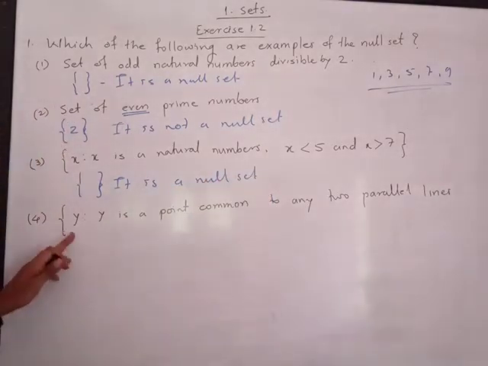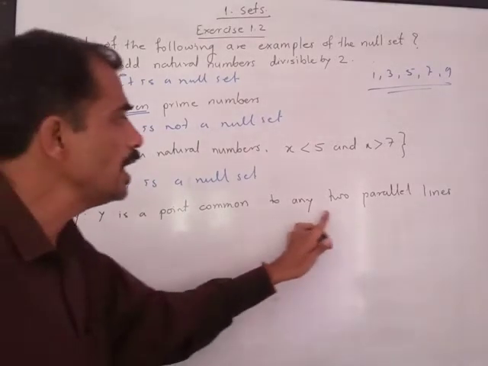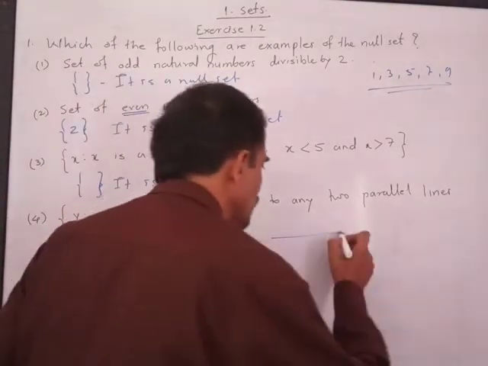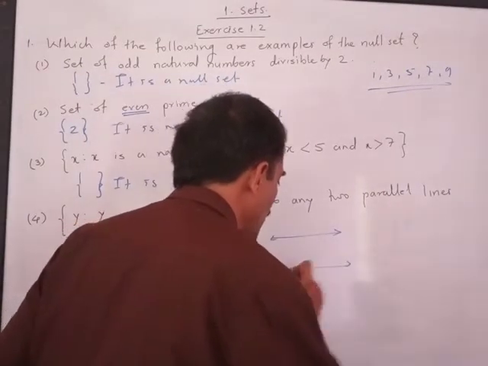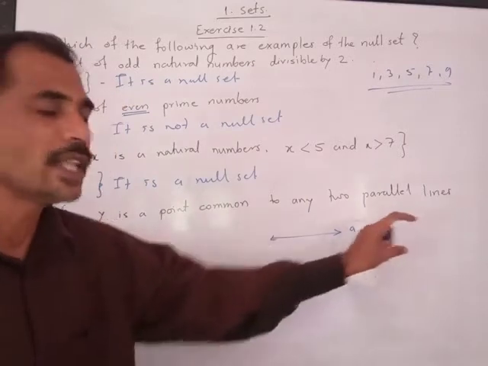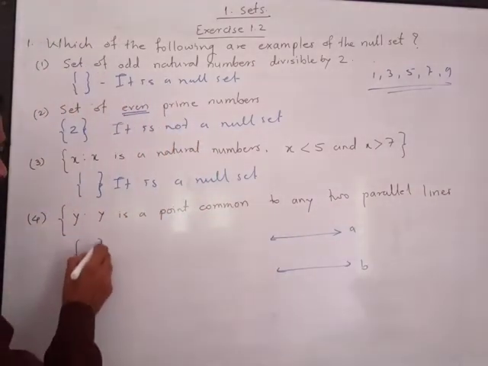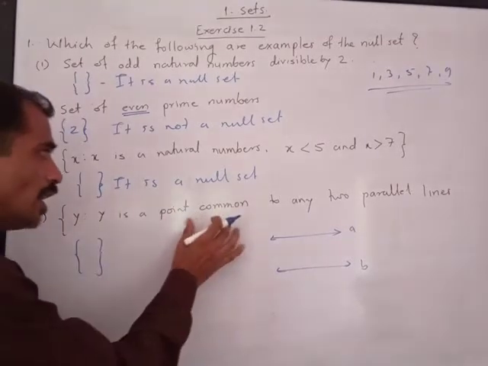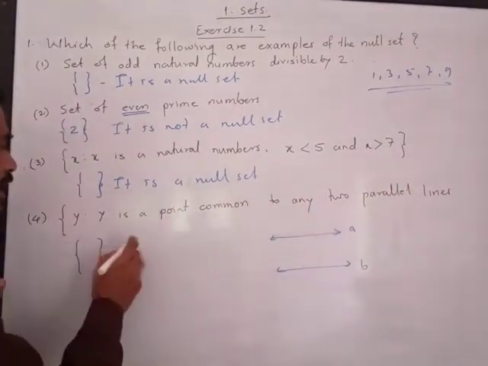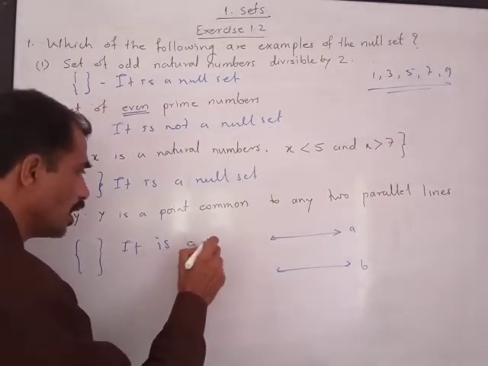Next question is set of y such that y is a common point to any two parallel lines. So if you consider this line A and line B as parallel lines, then watch carefully, they will never intersect. So they will not have any common point. Hence, no common point exists, so the set of common points of two parallel lines is a null set.